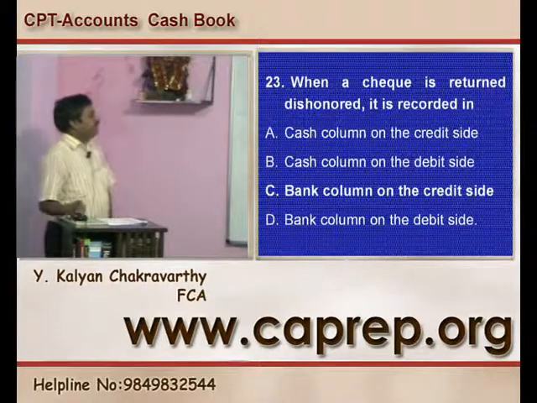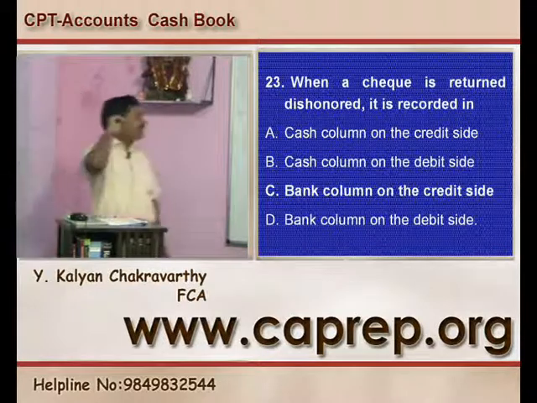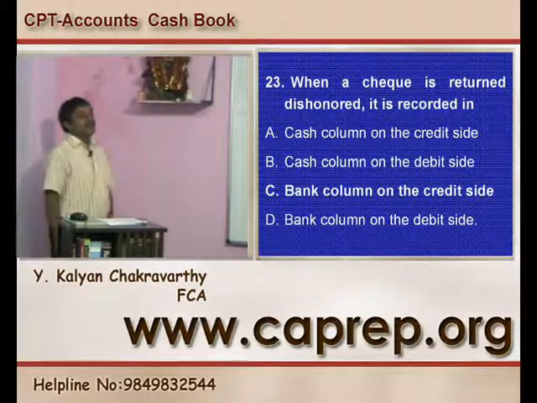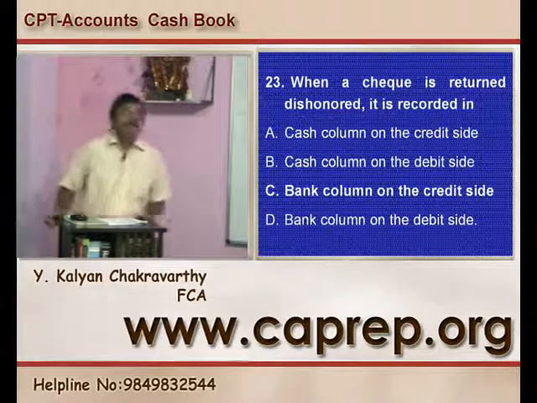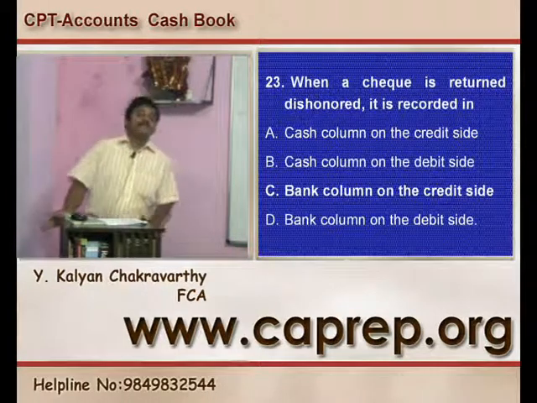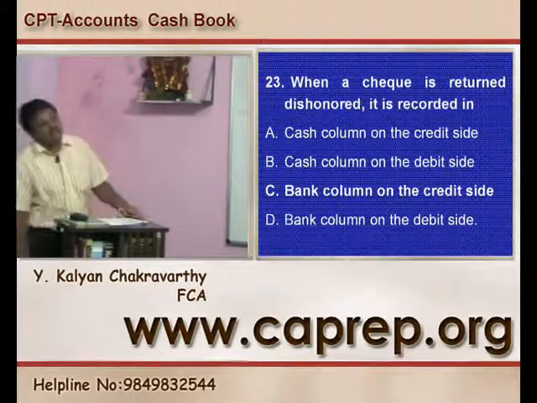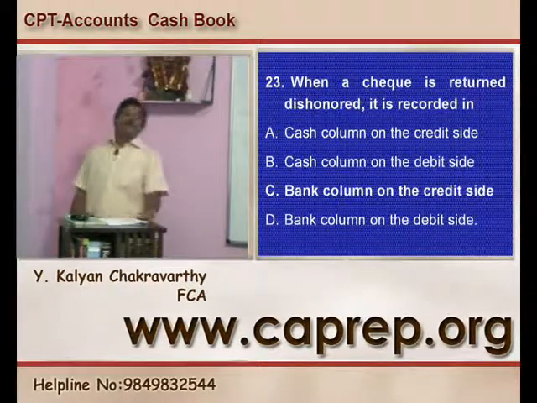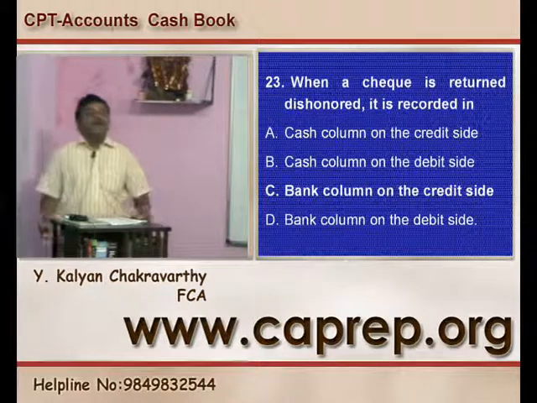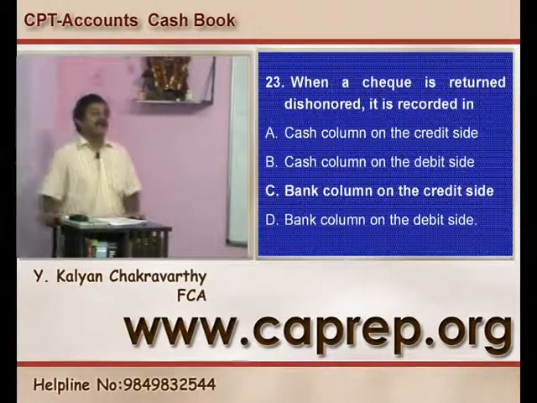Then when a check is returned, when a check gets dishonored, what is the journal entry? When a check gets dishonored, the journal entry is that the bank account is to be reduced, so credit the bank account and again debit the debtor account.